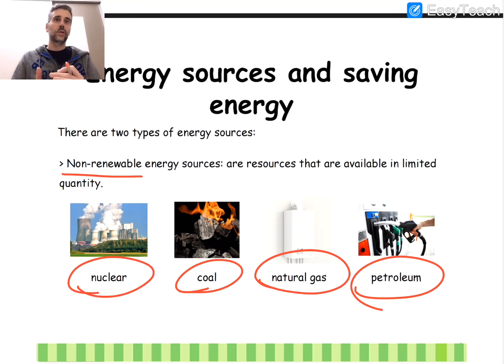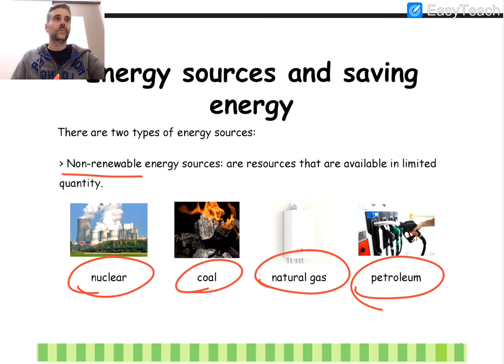So these resources are not unlimited. Okay, they are limited in nature. Some of them have many reserves, but some of them have few reserves. Okay, so these are the non-renewable ones. The earth, nature cannot renew them, or in the case of the petroleum, the earth takes millions of years to produce that, so it's non-renewable.